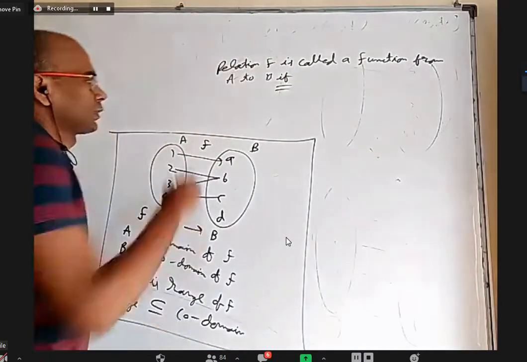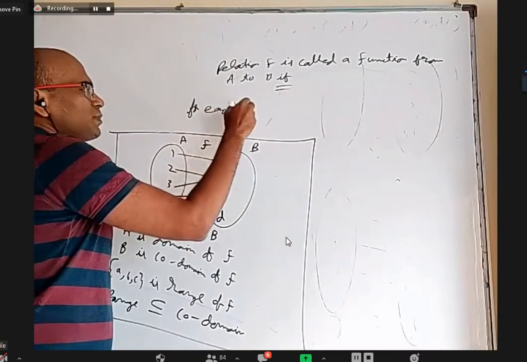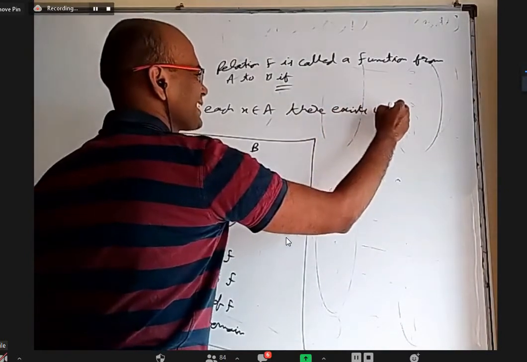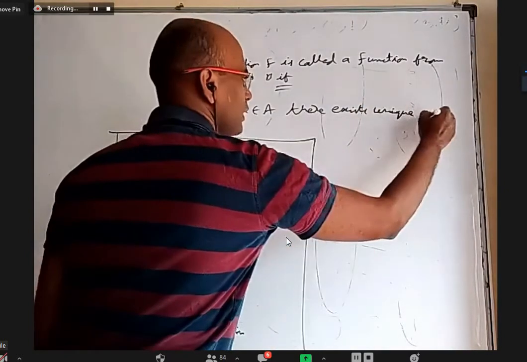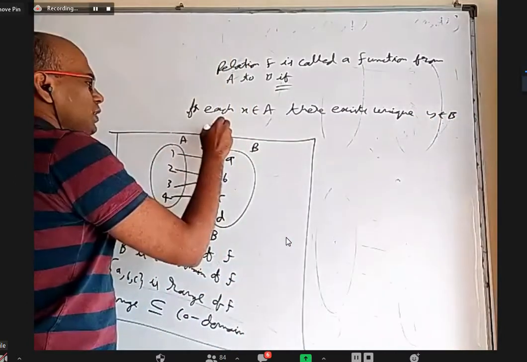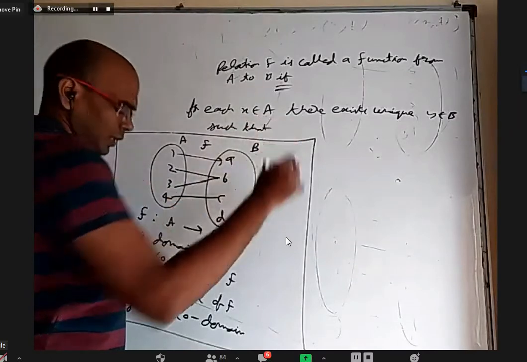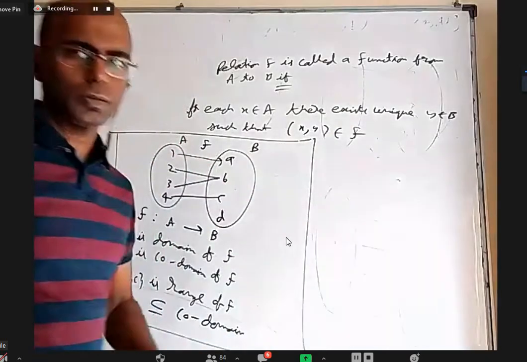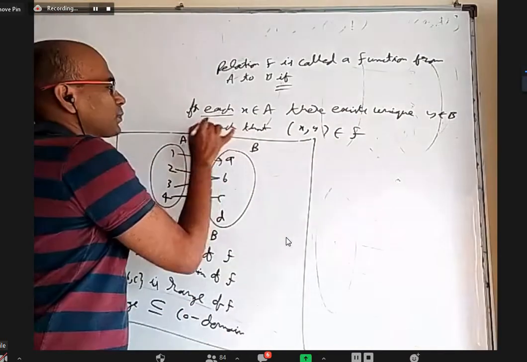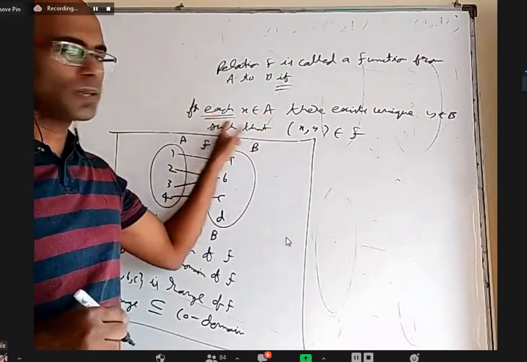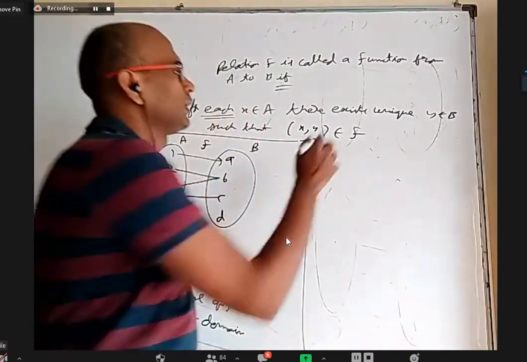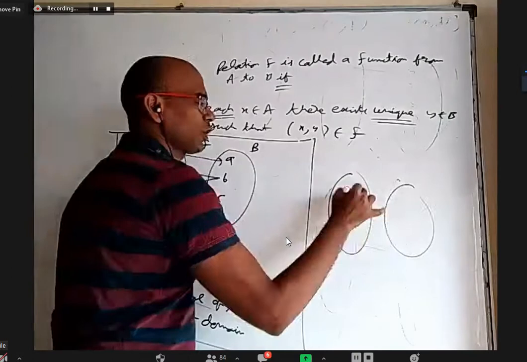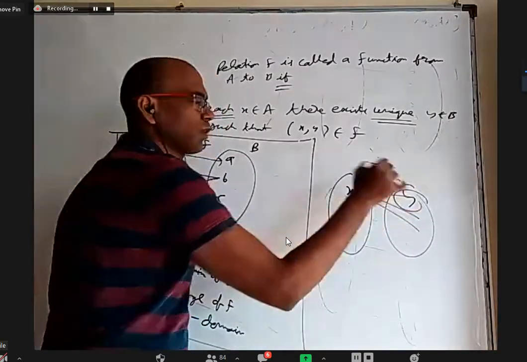What is the main point? For each x belongs to A, there exists a unique y belongs to B, such that f(x) equal to y, or (x, y) belongs to the function. (x, y) belongs to the relation. So here what is important is each. In set A, every element should have an image, that is covered here. There exists a unique y belongs to B. So the x here cannot be connected to many elements. It has to be connected to only one element.